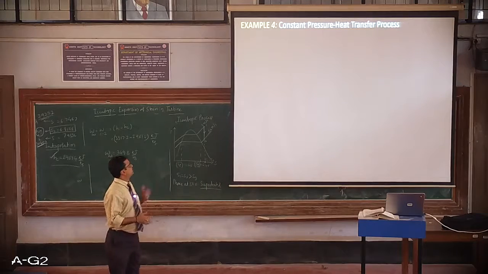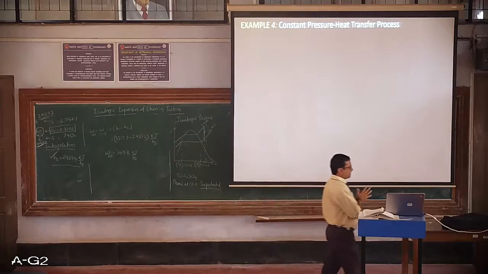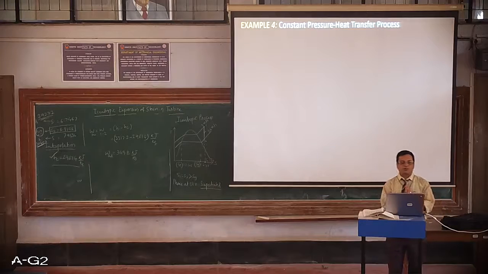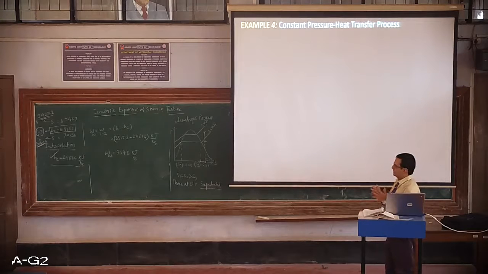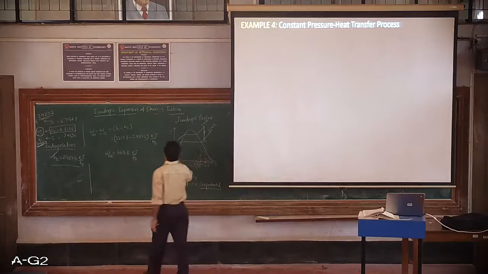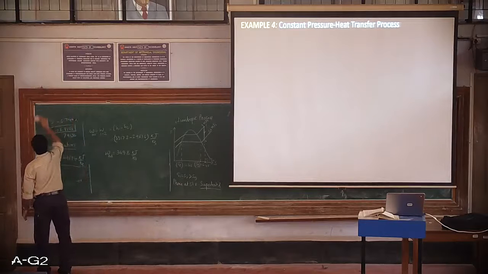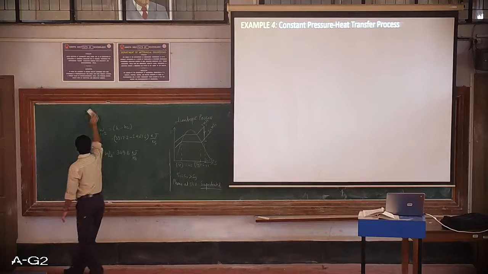The next process is a constant pressure process. So let's see how the entropy change can be calculated for a constant pressure process where, let's say, heat is transferred. So I'll be taking the next process, which is a constant pressure heat transfer process.